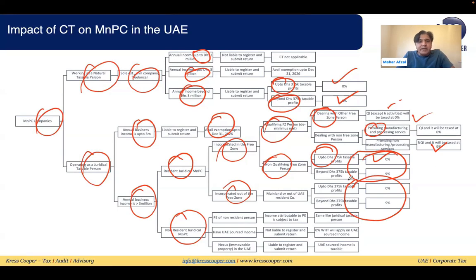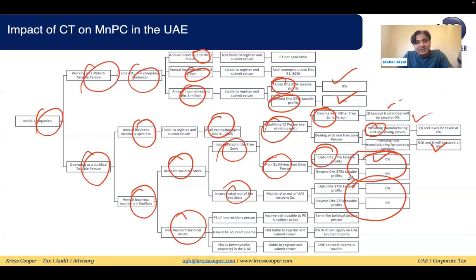For non-resident juridical persons, MNP, the PE of the non-resident juridical persons we already discussed, the treatment will be the same as a juridical person, but their worldwide income will not be subject to tax. Income attributable to the UAE will be subject to tax, but the principles are the same as for a juridical person. This PE of the non-resident person can be classified as a qualifying free zone person as well. Then the non-resident juridical MNP, manufacturing and processing company, might be generating UAE source income. If they are generating UAE source income, then 0% withholding tax will be applicable on their income.